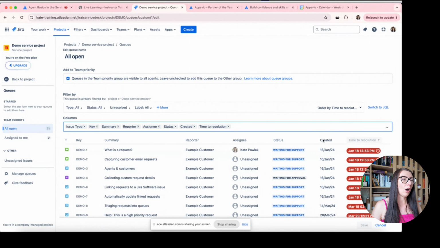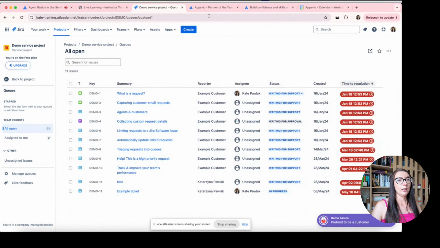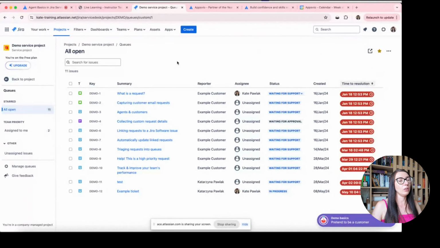When I am on the queue, I have some other options here. I can view all these issues in Issue Navigator. I can add this queue to starred. So when I'm clicking on the star icon, you can see that I have this queue in this section.